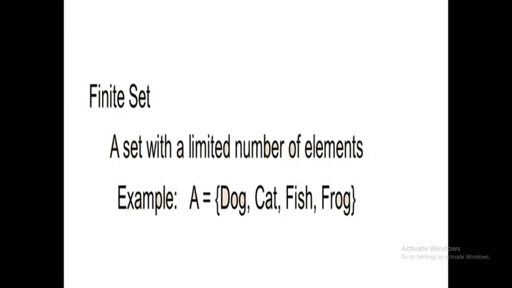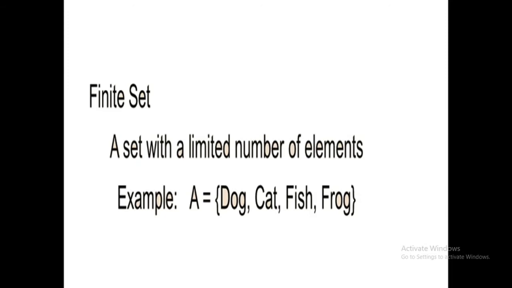First we discuss what a finite set is. A set with a limited number of elements. This is just the basic and easiest definition of a finite set. For example, A equals dog, cat, fish and frog. You can understand from the definition of a finite set that it is a set with a limited number of elements, such as the students in a class or the months in a year. Anything which is finite will become a finite set. We have thousands of examples of finite sets. I think you all understand what a finite set is.